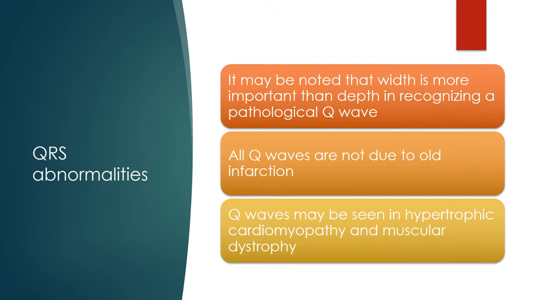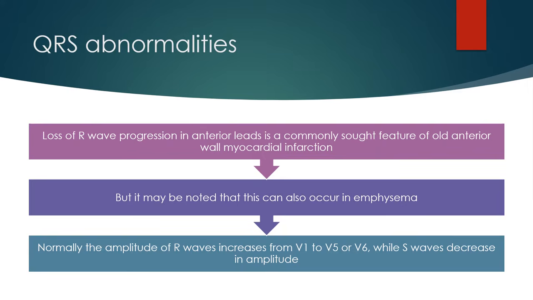All Q waves are not due to old infarction. Q waves may be seen in hypertrophic cardiomyopathy and muscular dystrophy. Loss of R wave progression in anterior leads is a commonly sought feature of old anterior wall myocardial infarction, but it may be noted that this can also occur in emphysema. Normally, the amplitude of R waves increases from V1 to V5 or V6, while S wave decreases in amplitude.